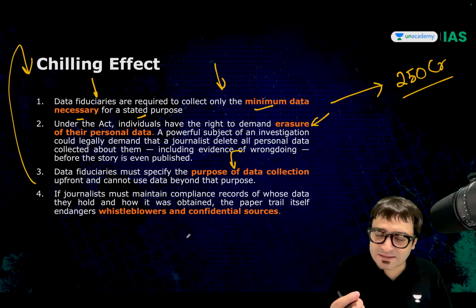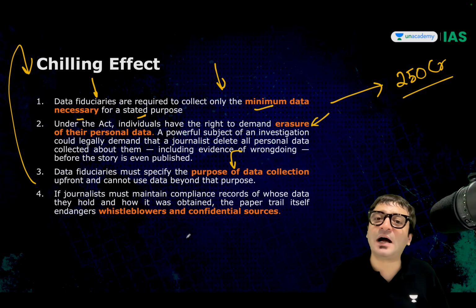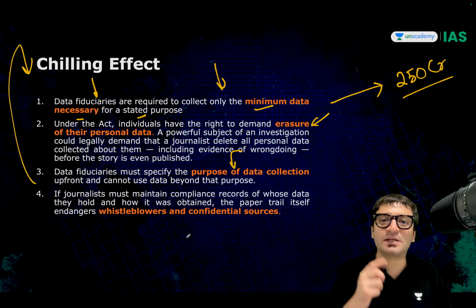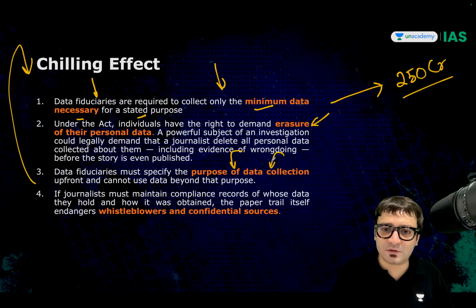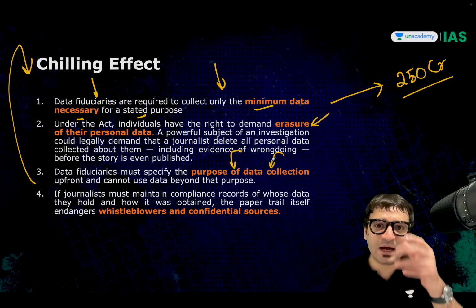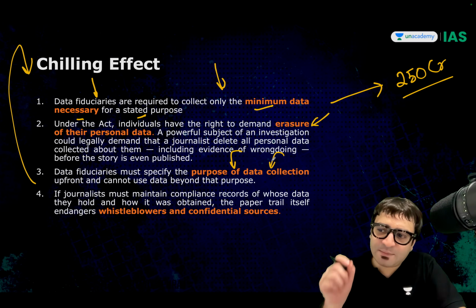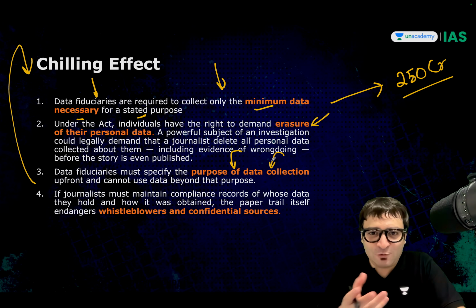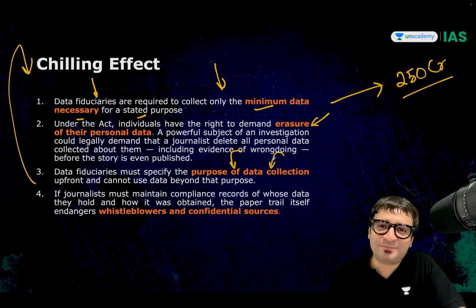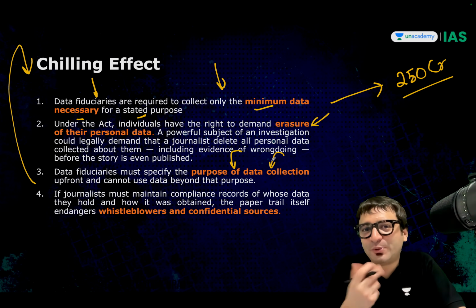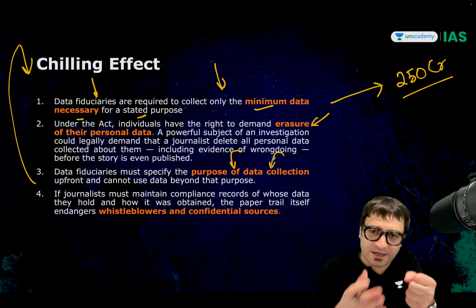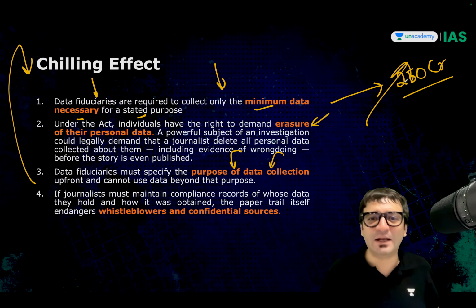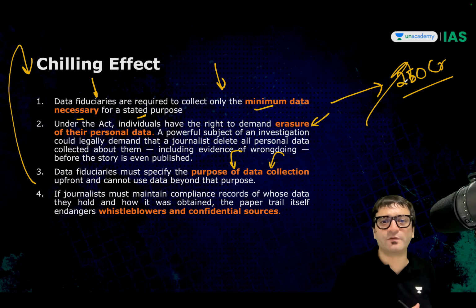Now, if I ask the government authorities, please give me information, how many individuals were given ration cards or housing schemes, they will have to ask me, what is the purpose? Why are you collecting this data? Can I tell them, I am collecting this data because I want to expose corruption? Then they won't give me this data. But if I don't tell them, then I can't write the story. So what do I do? I don't tell them, I take the story. But tomorrow when I write the story, they say that this is not why you collected this data. 250 crore fine. A small journalist, how can he or she pay 250 crore fine?